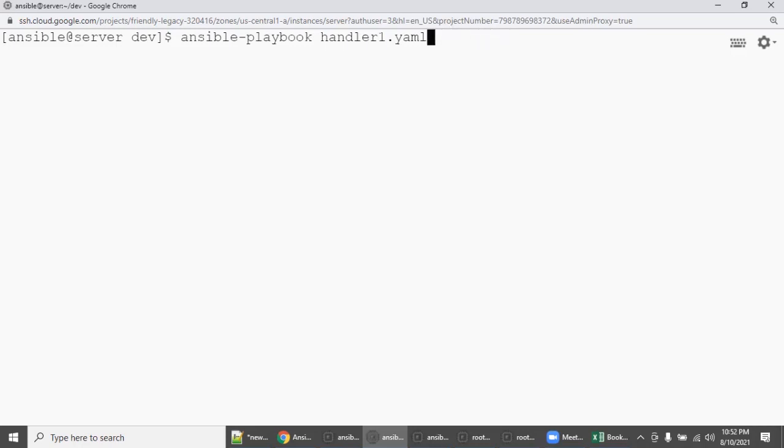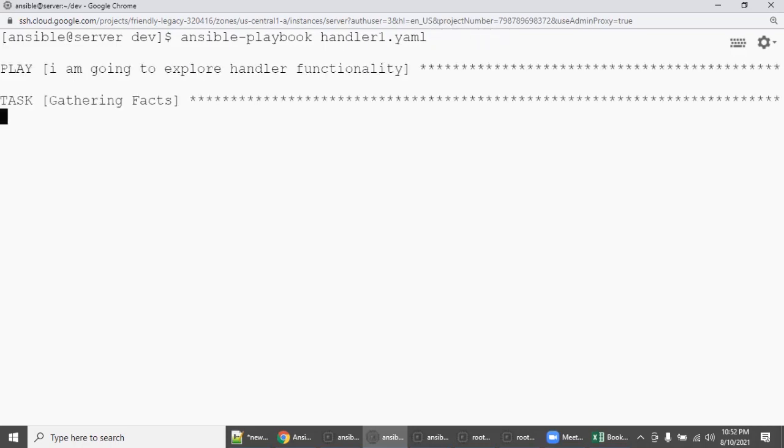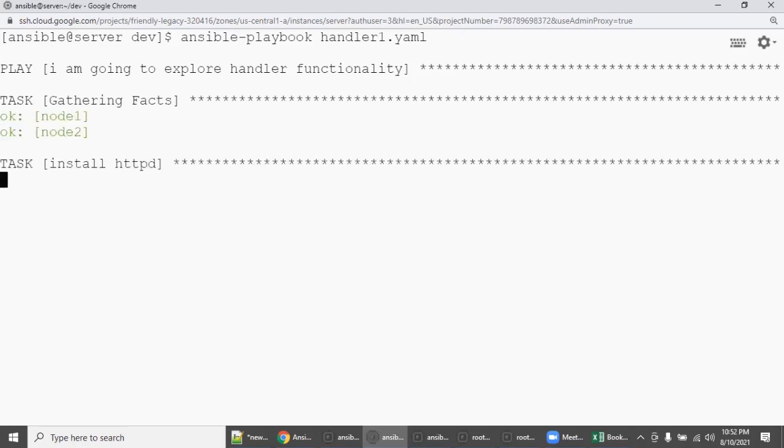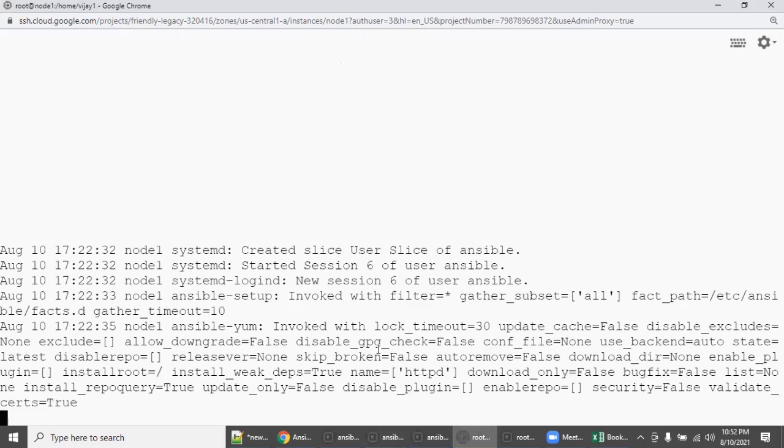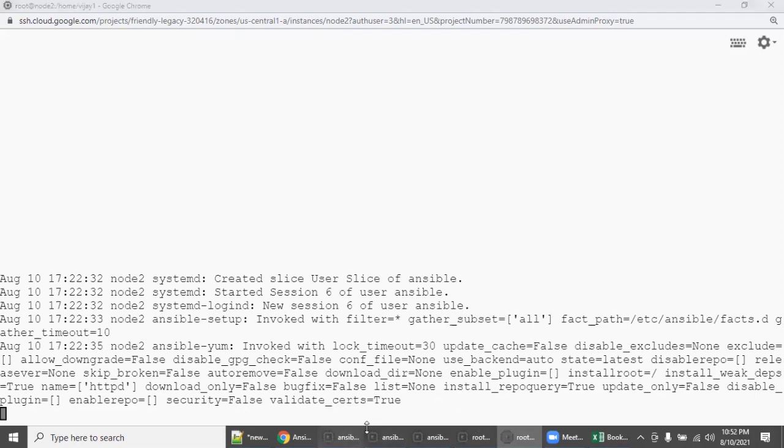The moment I execute, right? Let's see. HTTPD is getting installed, right? Wait for a few seconds. Go to node 1, wait, see here. So HTTPD is getting installed, right? Even in the node 2 log, HTTPD is getting installed.